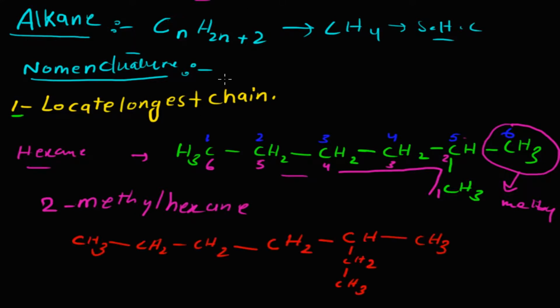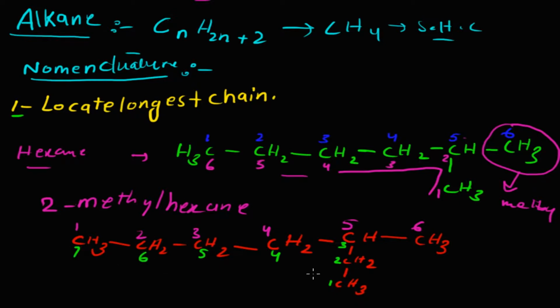Let's take another example. In this we give the numbering of the carbon. Let's start from here: 1, 2, 3, 4, 5, 6. Another way to number this carbon is 1, 2, 3, 4, 5, 6, 7.